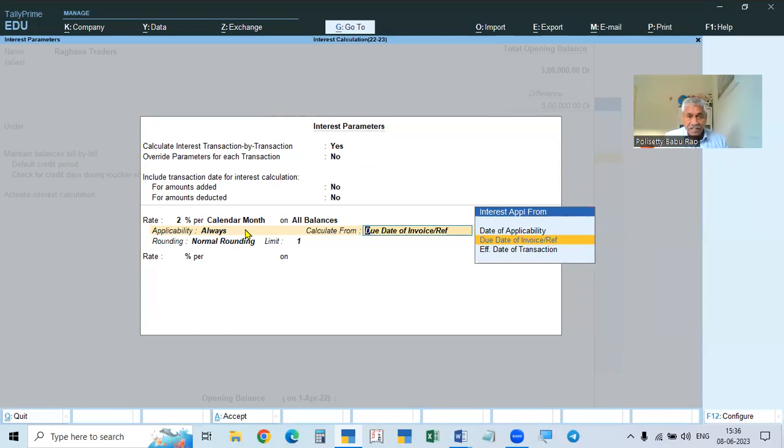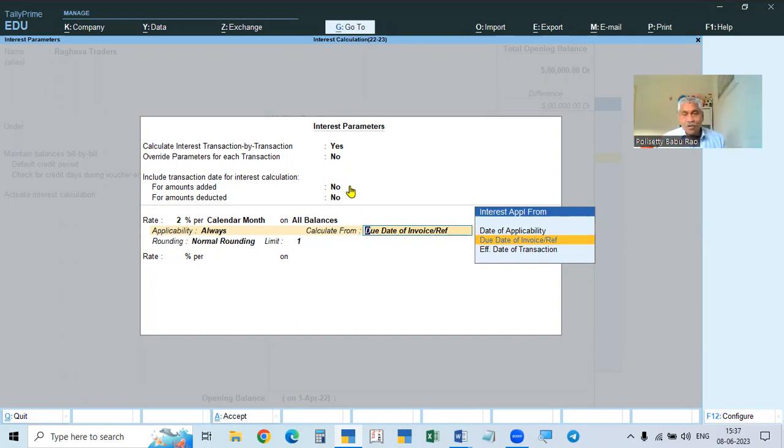But while calculating in the interest parameters, that is in the settings here, suppose the number of credit days is not given in the invoice. We can give that credit period in the debtor's ledger, as the default credit period. Or we can give it in the invoice, when the invoice is accepted against a new reference, we can give the number of days. Or otherwise, the third place, here also we can give, only for calculating interest. Here also we can give the number of days. So if it is not given in the other two places, it will be calculated from the due date, that is, our invoice date.